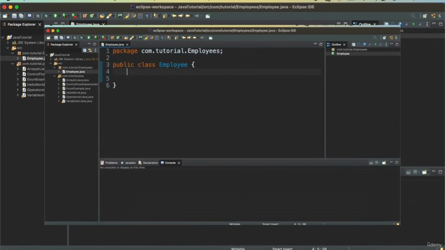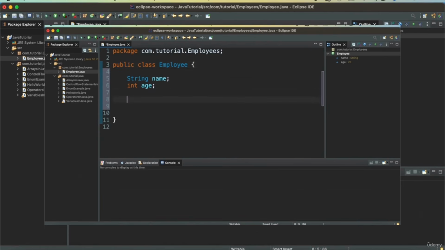So here is what I have, a public class Employee. I am going to define two member variables in it, which is String name. The employee will have a name and an integer age, the age of the employee. Our class is a public class, so it can be accessed outside of this package as well, which is our intention because we want to call this class from a different class and print its member variables.